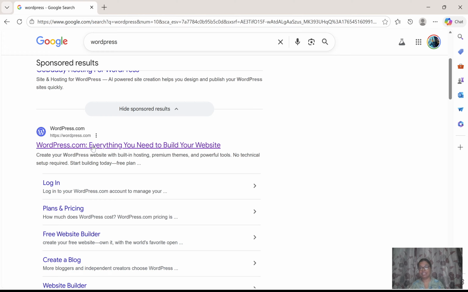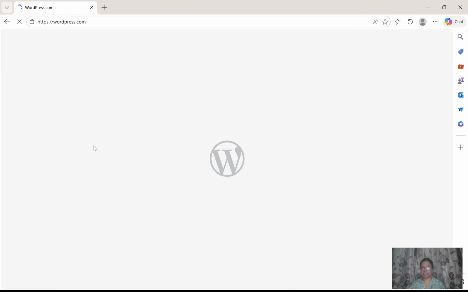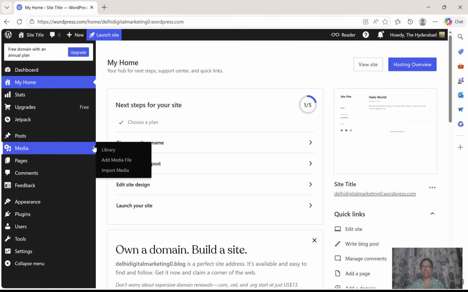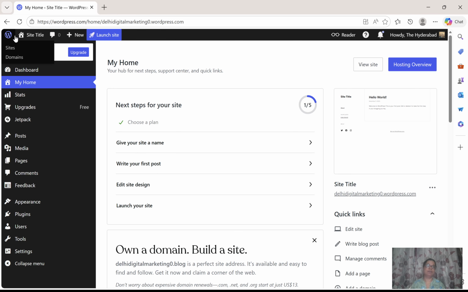Whenever I take a class to explain to the students how they should design a WordPress website, I created many sites, and if I'm not wrong, those sites will pop up here when I click with my email ID. Just click on WordPress.com. Yes, as I guessed, it is showing my previous websites. For you, you will not see this window. Okay, I'm going back.